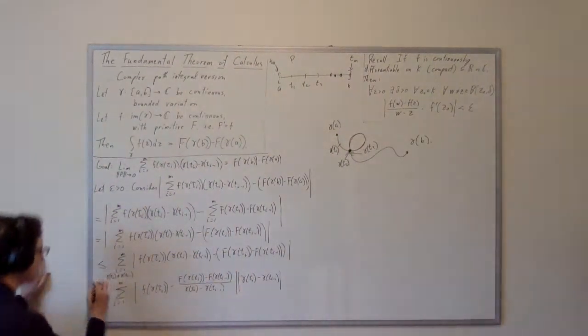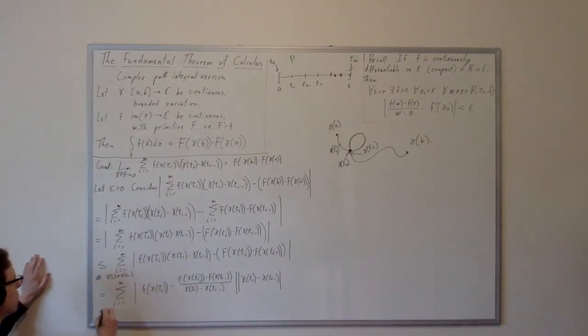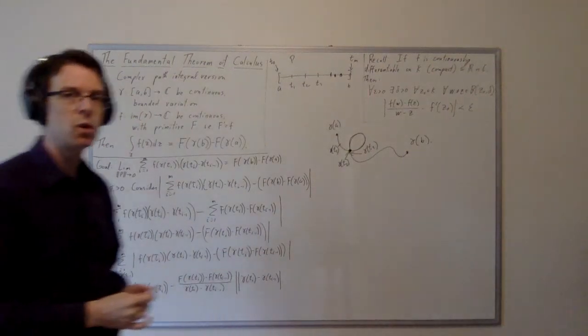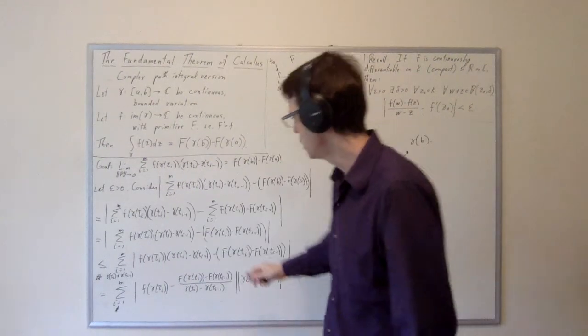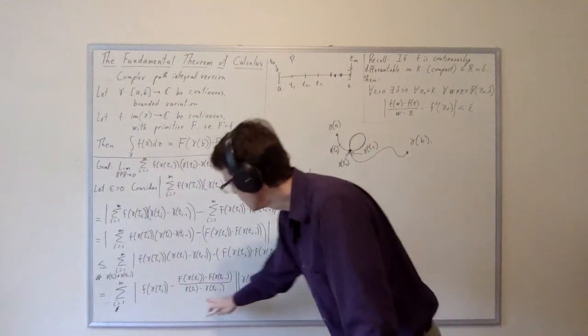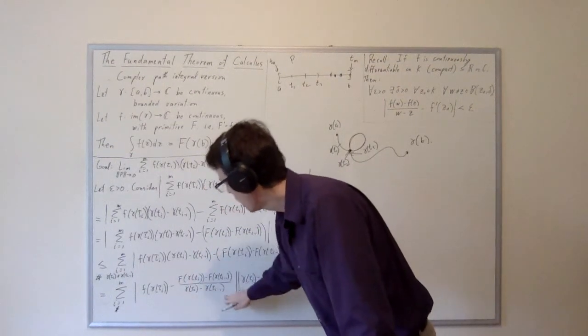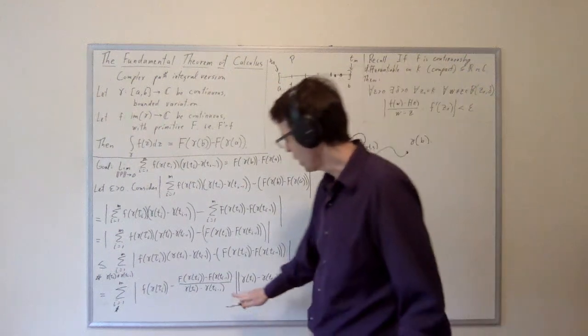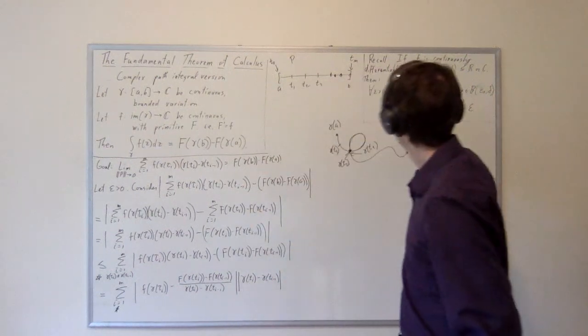I don't want to rewrite this condition 100 times, so I'm going to put a star here, and then I'm going to just continue to place a star underneath these sums, indicating some terms have been removed, but they were 0 anyway, so don't worry about it. So those terms do not appear here, so by definition of the star, I'm never dividing by 0 here. So, okay, now we're set up for this kind of position here.